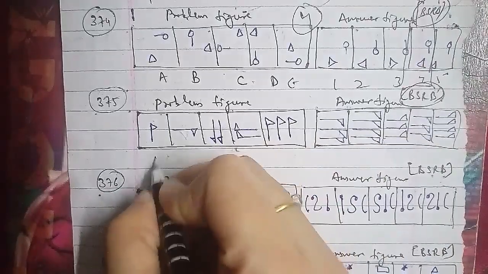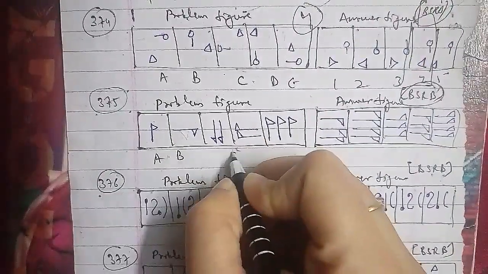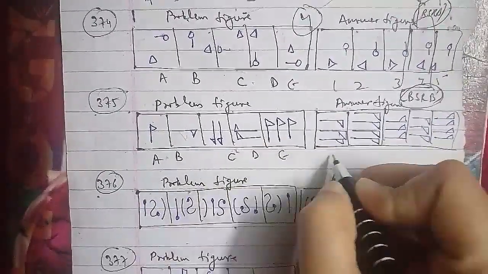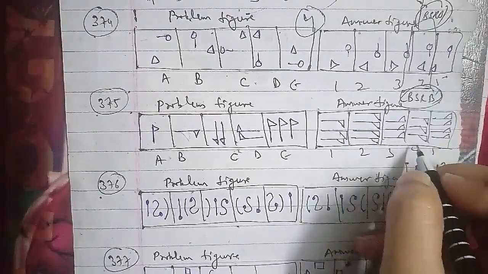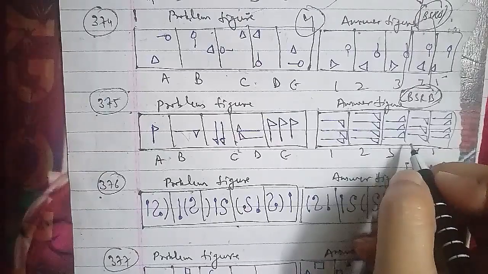These were the problem figures and these were the answer figures, which have been asked in the BSRB question paper as well, which have been named as A, B, C, D, E. The answer figures we have 1, 2, 3, 4 and 5.